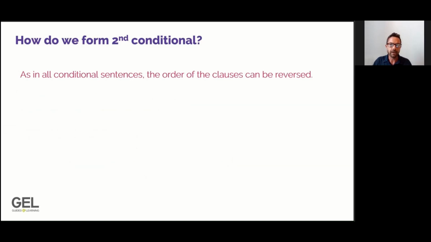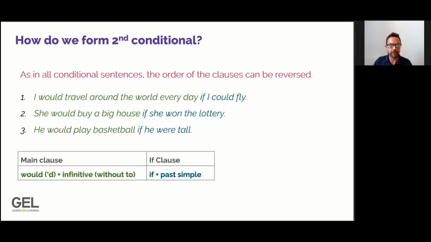Another thing to understand about conditional sentences is that the order of the clauses can be reversed. Let's look at that. We have our three sentences here that we were looking at a moment ago, and we have simply taken the main clause that was at the end, and we have put it at the beginning of the sentence. When we change the order of the clauses, the meaning of the sentence is exactly the same, and it is grammatically correct also. So we can begin with the if clause, or we can begin with the main clause. Both of them mean the same thing, and both of them are grammatically correct.